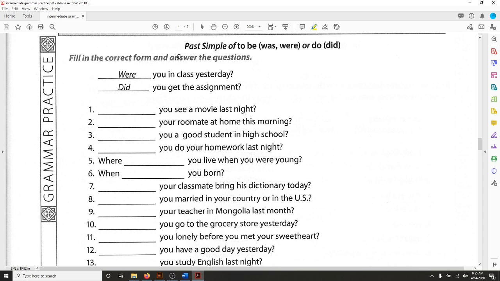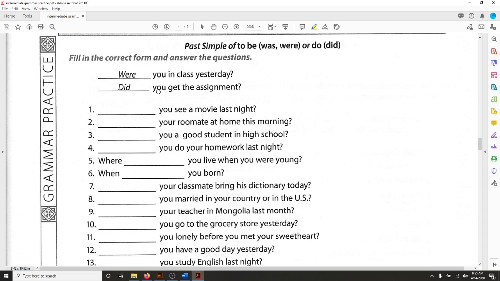So they give you most of the question, you in class today. So what you have to do is you have to decide between was, were, or did. So we say, was you in class yesterday? Were you in class yesterday? Or did you in class yesterday? And the correct choice is were you.